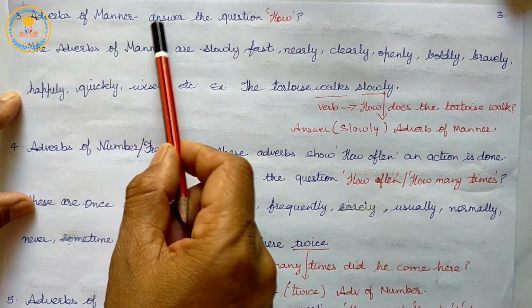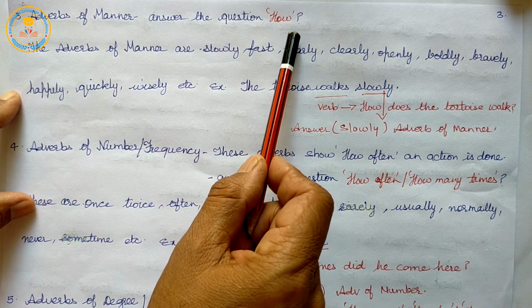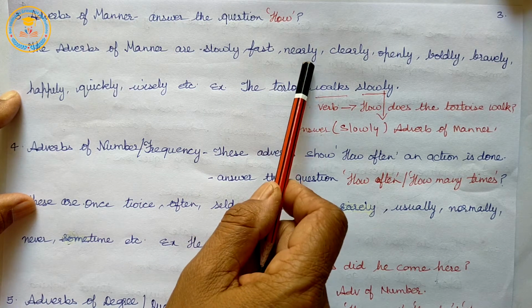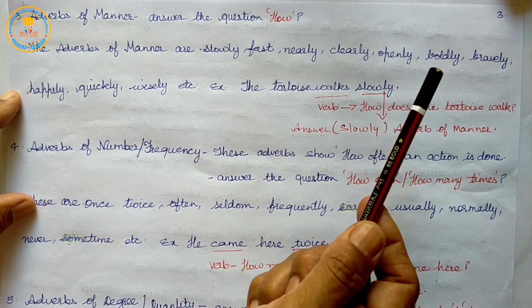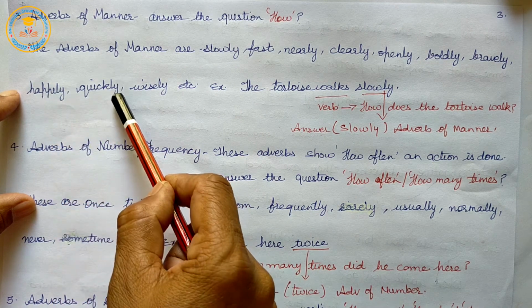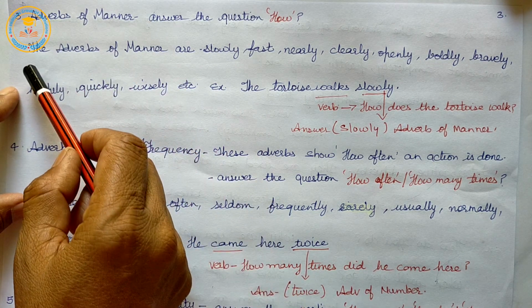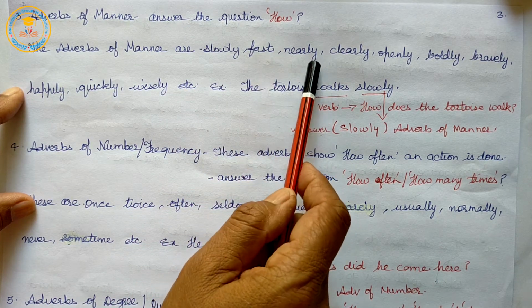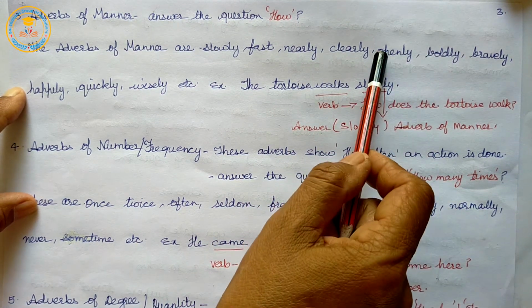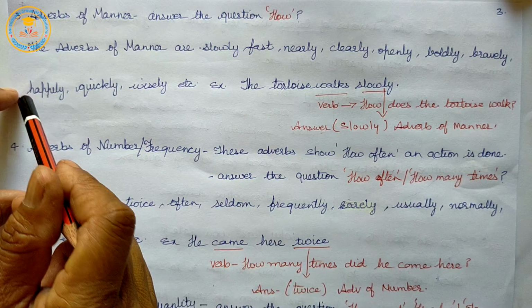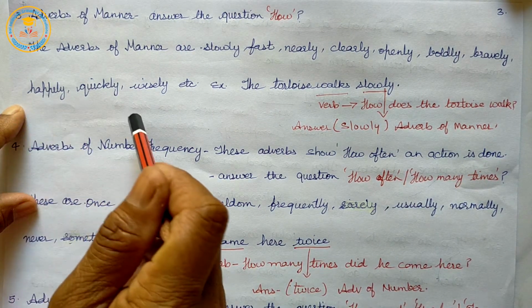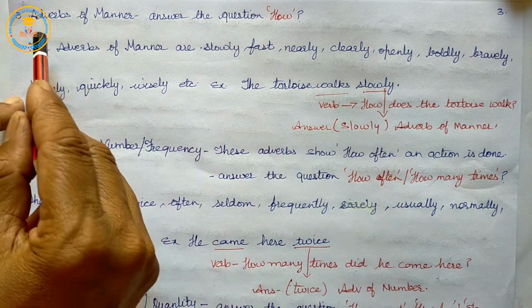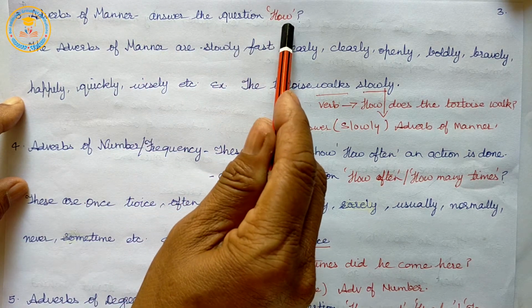The adverbs of manner are slowly, fast, nearly, clearly, openly, boldly, bravely, happily, quickly, wisely. Example: The tortoise walks slowly.